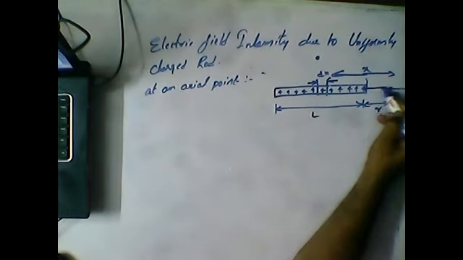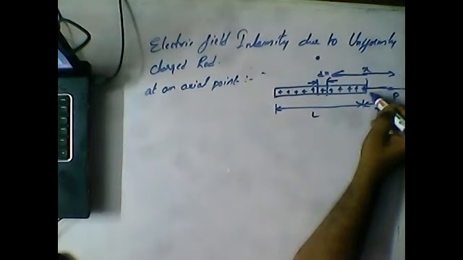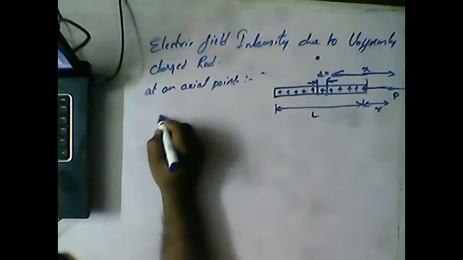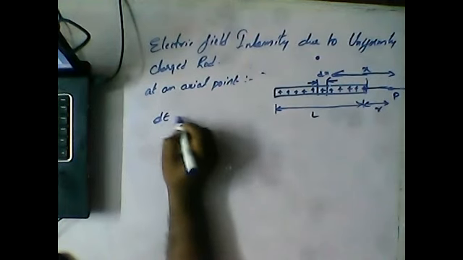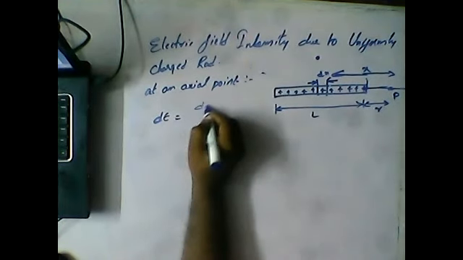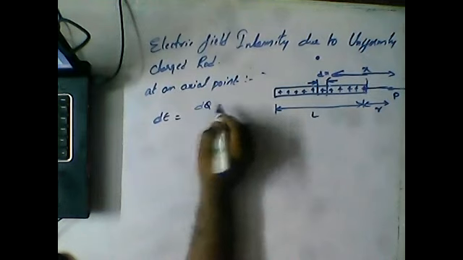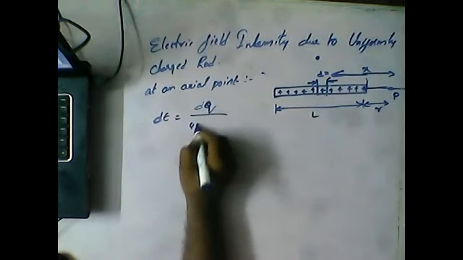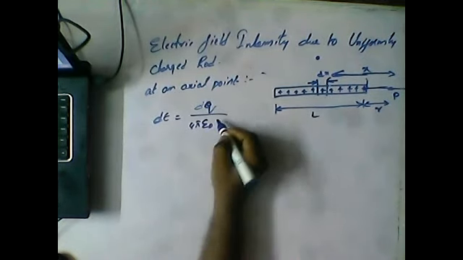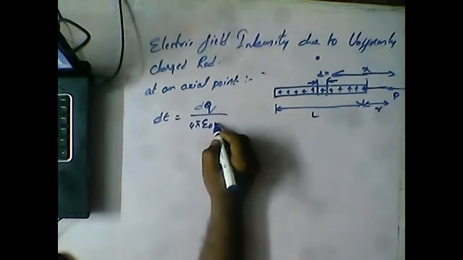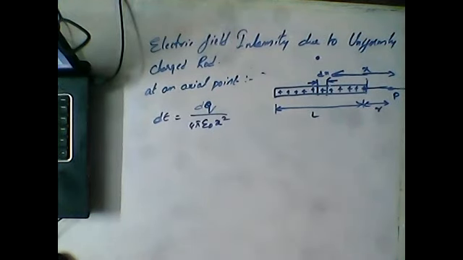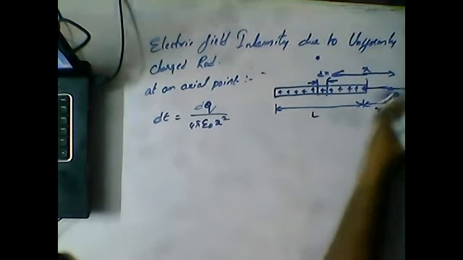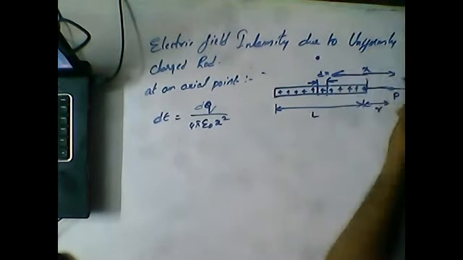If you clearly observe, the point is at a certain distance, so here we can write dE is equal to dq by 4 pi epsilon x square. Clear?